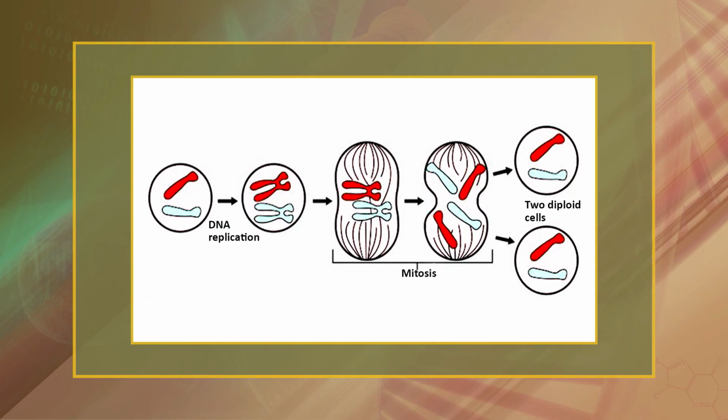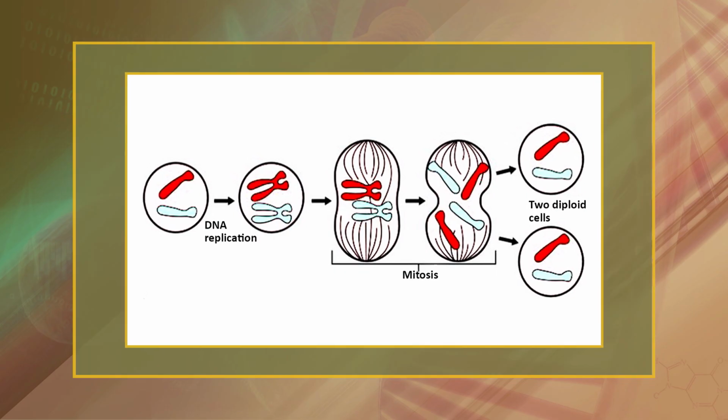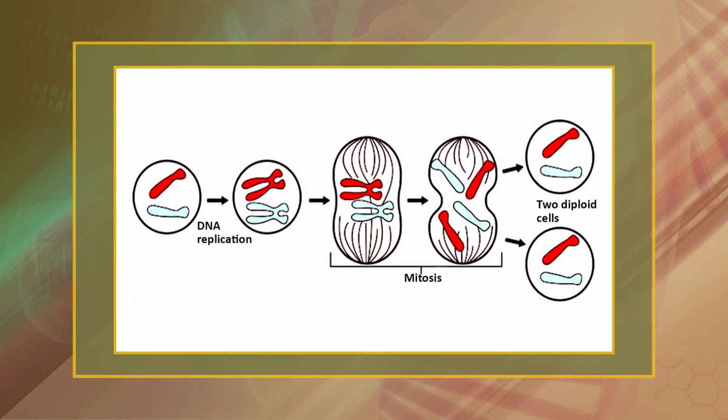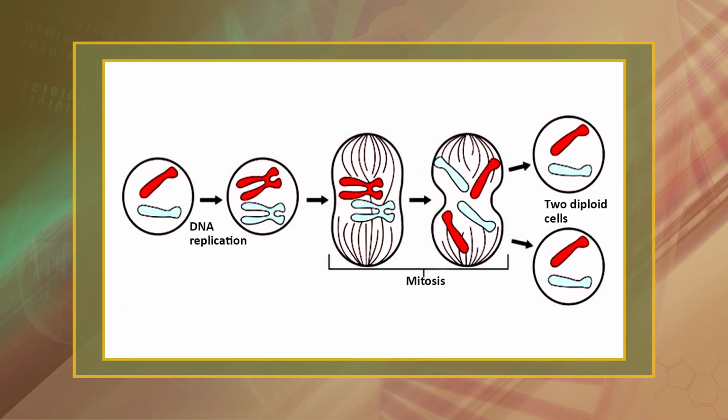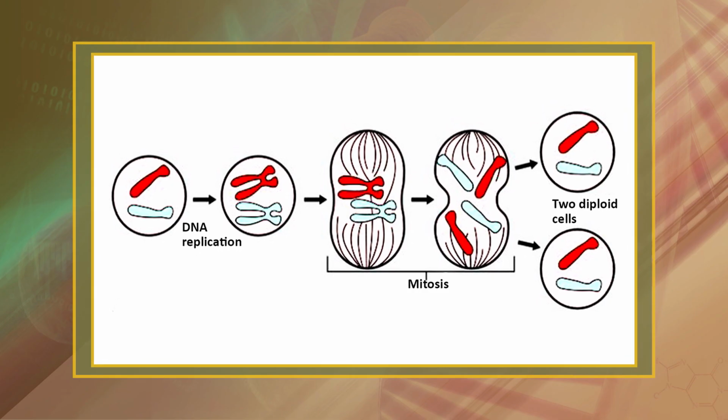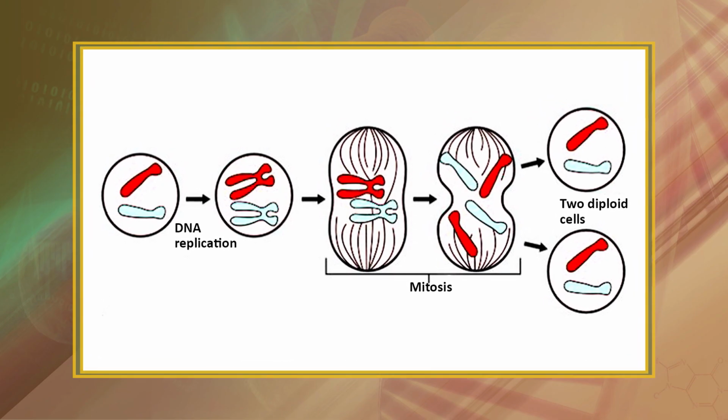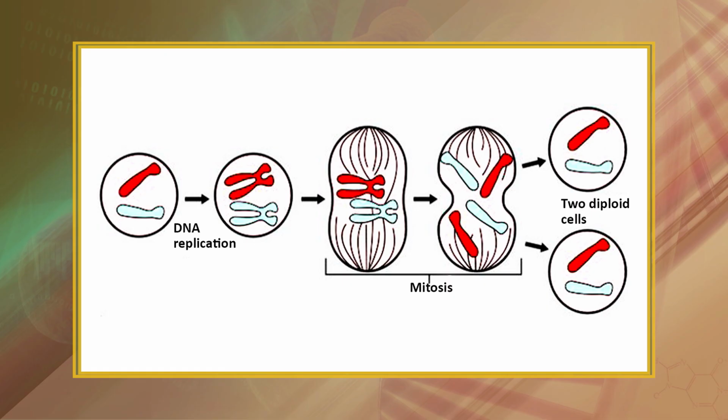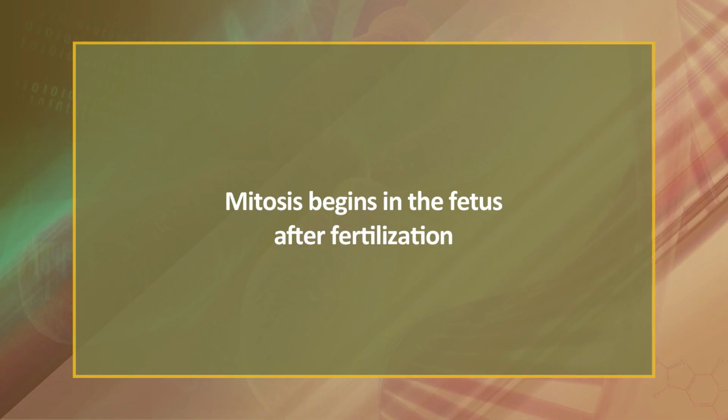Mitosis. Mitosis is the name used to describe the cell division that all other cells besides the egg and sperm undergo when they are developing. Normally, mitosis causes duplication followed by a halving of chromosome material, so that each cell doubles the number of chromosomes to 92 and then splits in half, so that the normal total of 46 is resumed. Mitosis begins in the fetus after fertilization. This process repeats itself until the entire baby is formed.